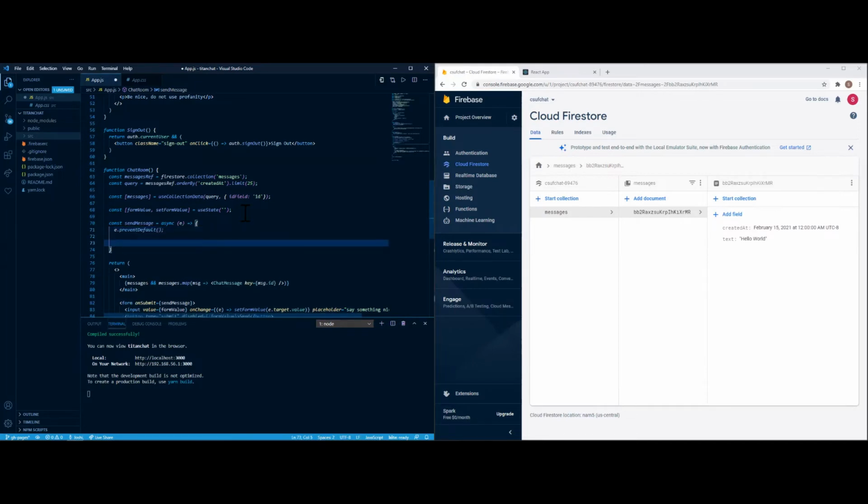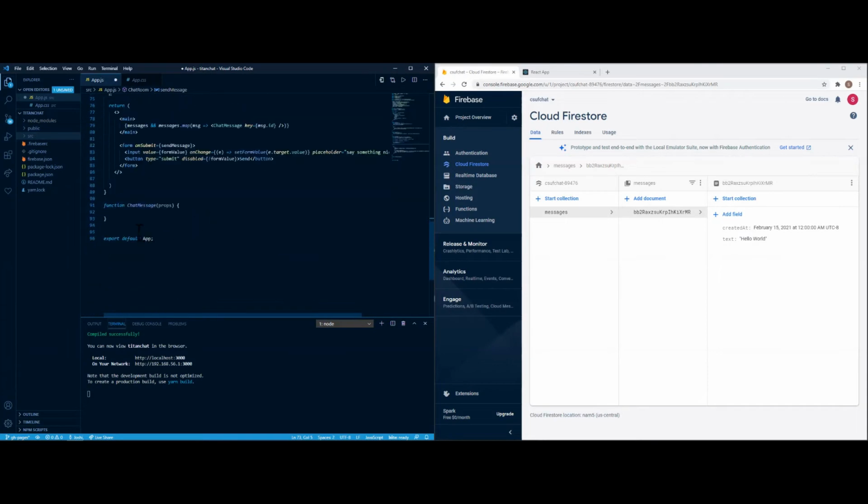Then it's gonna be the user ID, photo URL, then represent the await for text, created, user ID and photo. So rather than doing that right now, let's do the chat message since that's where we're gonna reference it.